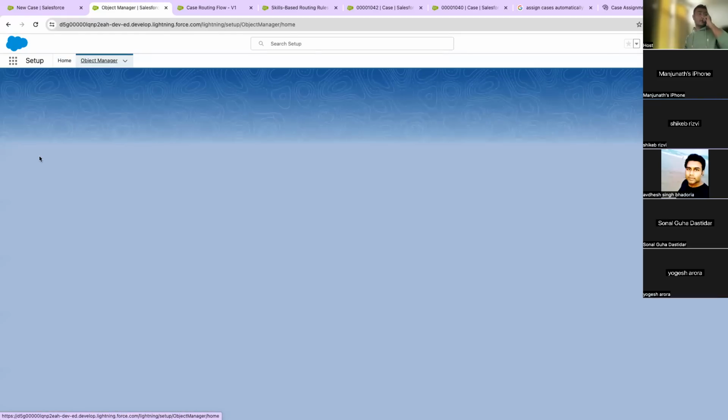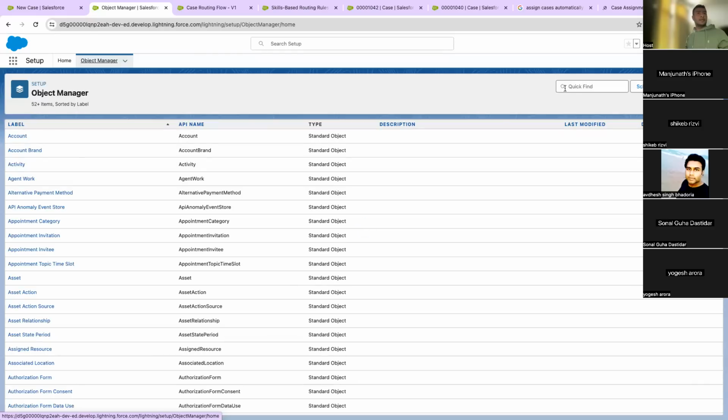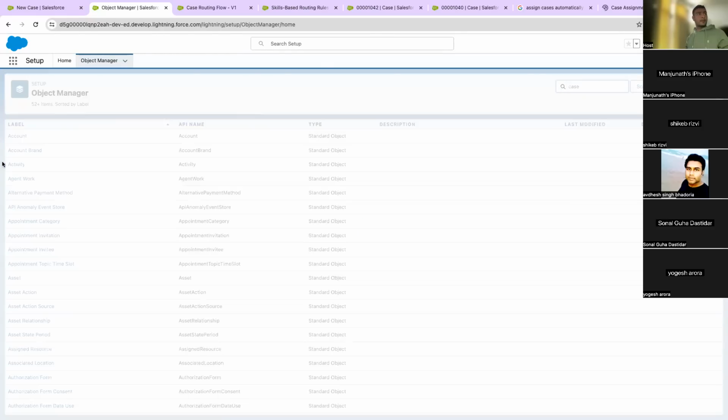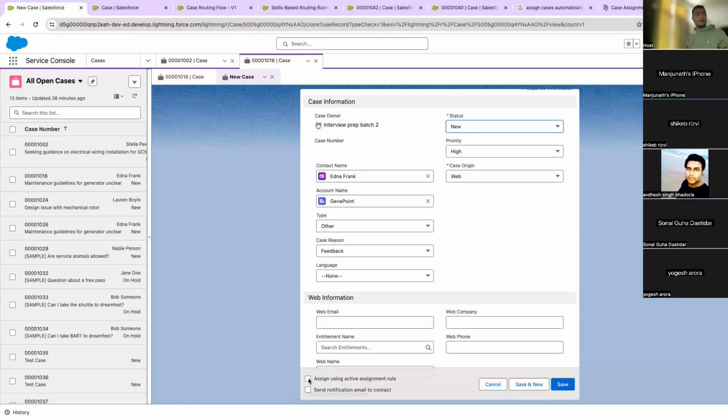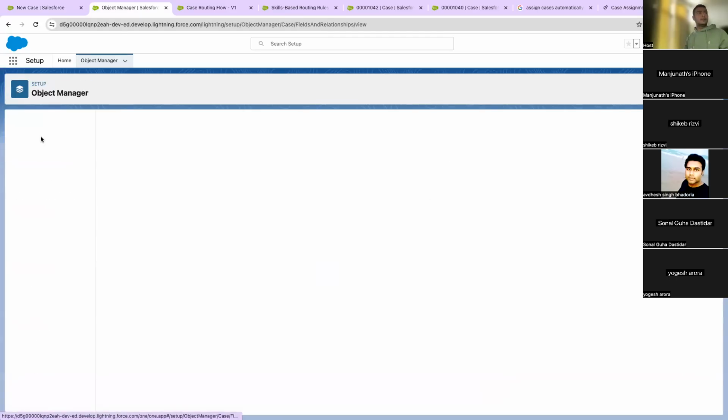If you go to the case object, page layout, here you can see, right? If the user has to manually select it, and sometimes they forget, even if everything is fine, the case will not be routed as per the assignment rule. So we have to remove this field from this page and make it selected automatically in the backend so that the user need not do that.